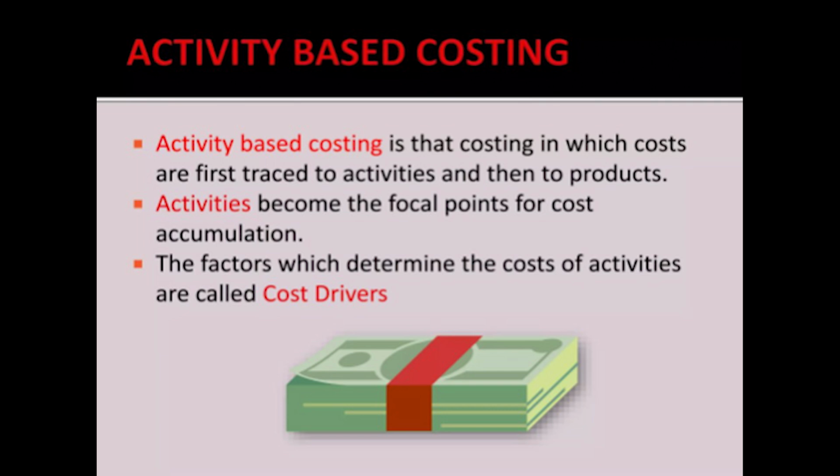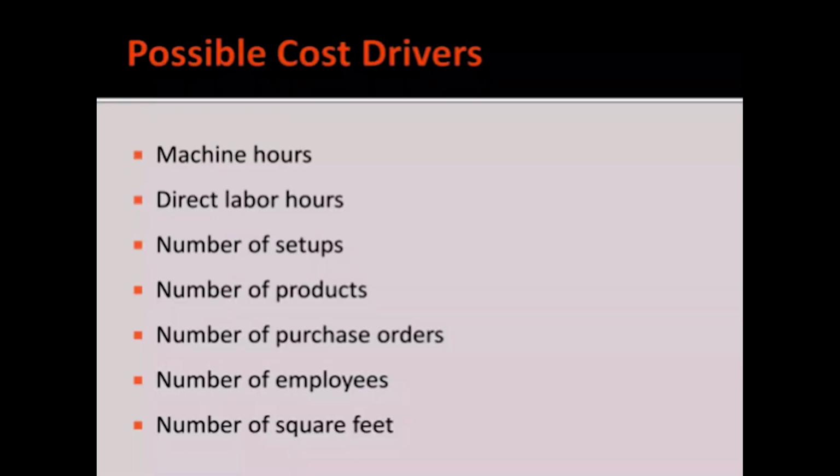and those factors which determine the cost of activities are called cost drivers. They are treated as cost drivers because based on the activity you are estimating the cost. Based on that we can estimate how much the total expenditure will be. As a possible cost driver, if we take machine hours, based on the number of hours we can estimate how much the total expenditure will be.